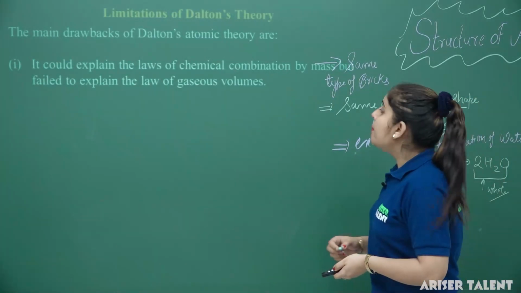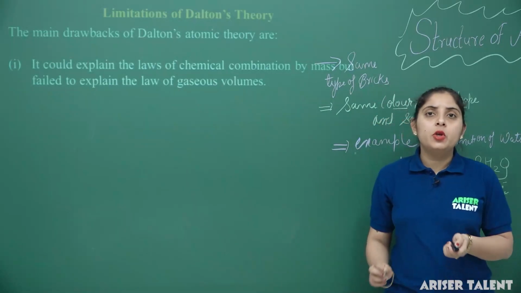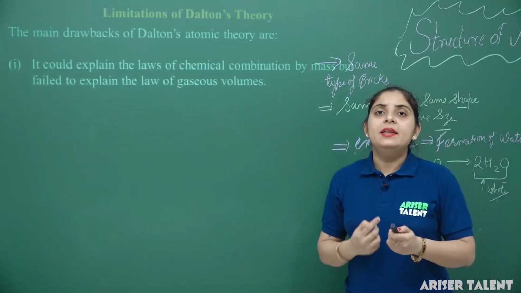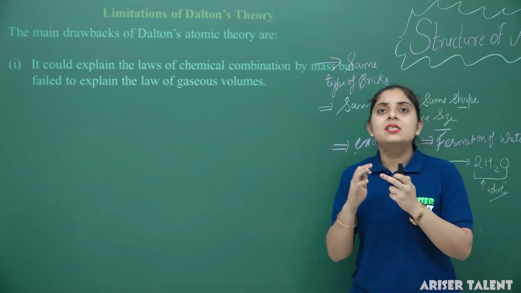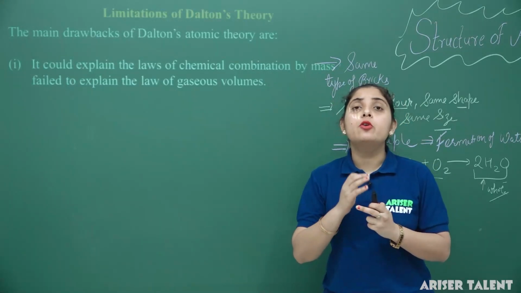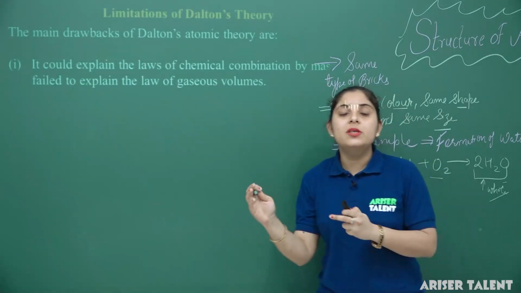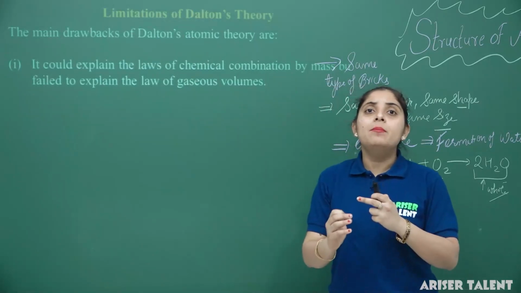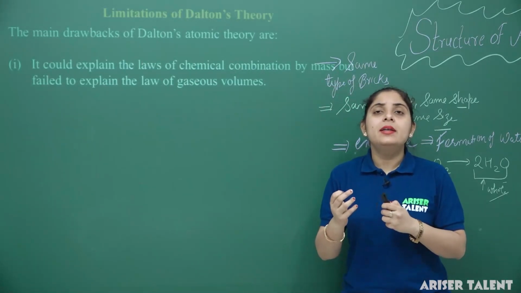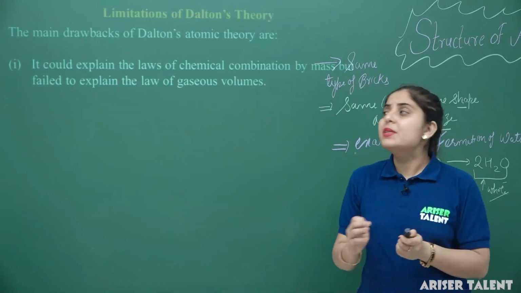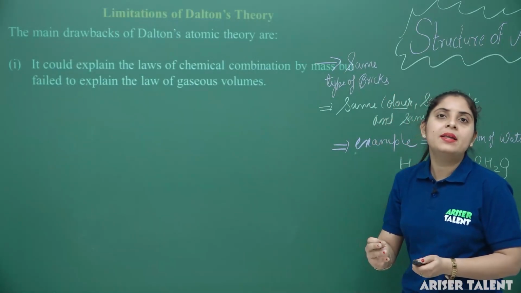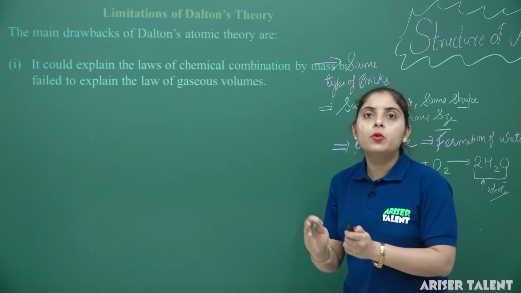Now, what are the main drawbacks of Dalton's atomic theory? Firstly, Dalton said that the atom is the smallest unit of matter and we cannot further divide it into simpler parts. But later many theories have come and it has been discussed that the atom is made up of three subatomic particles, that is electron, proton and neutron.